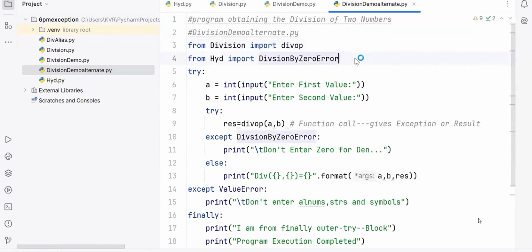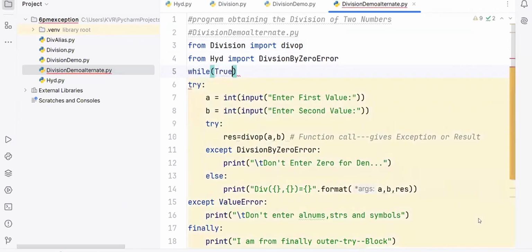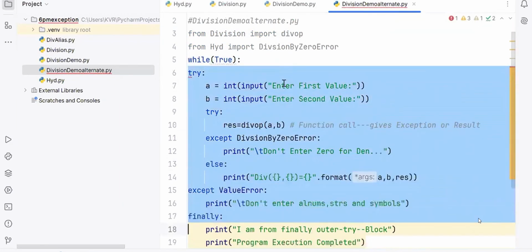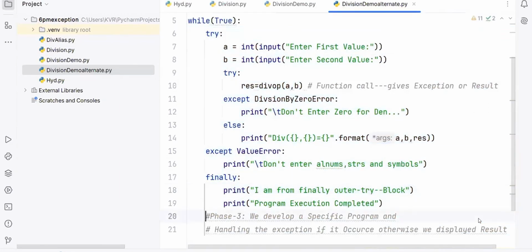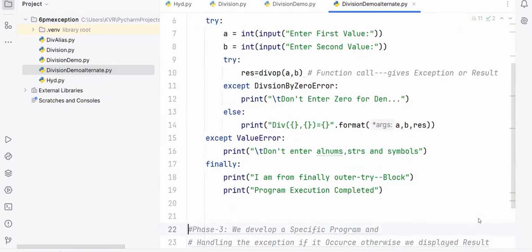I will write here while true. While true is the exact code you need to follow. I think you are following me. Of course, this is a comment. Don't worry. Are you following me?